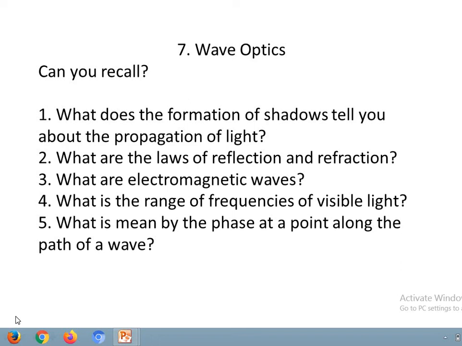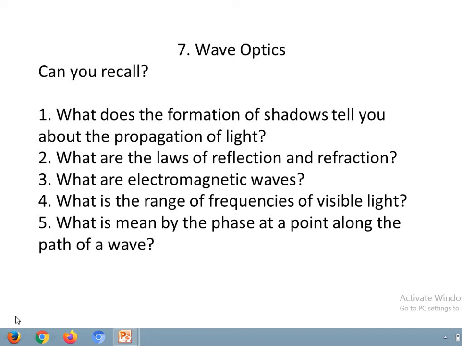The angle between the incident ray and the normal to the reflecting surface is known as angle of incidence. I repeat once again. The angle between the incident ray and the normal to the reflecting surface is called angle of incidence. Now we will define angle of reflection.